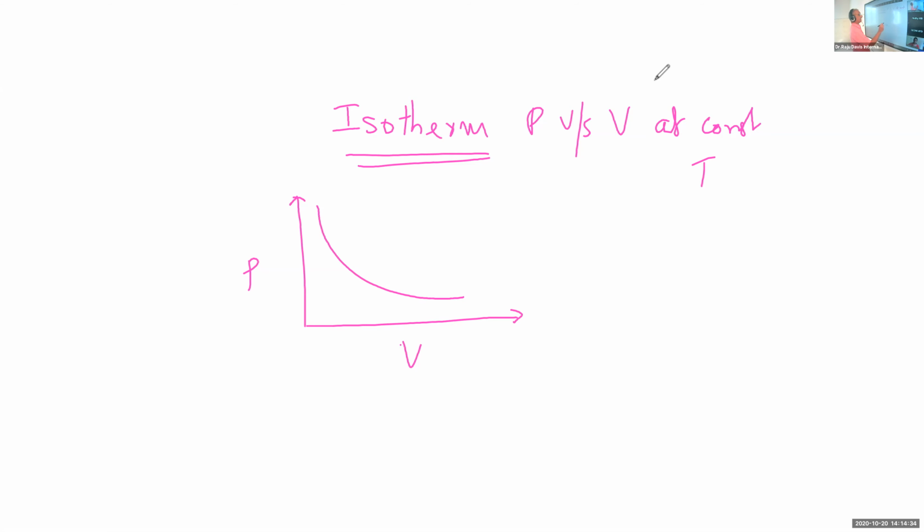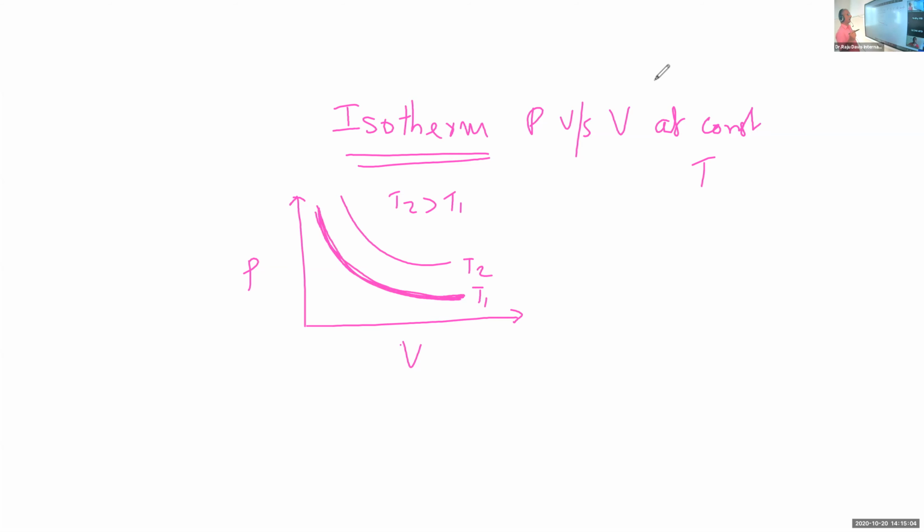If this is the graph at temperature T1, then you plot the same at temperature T2. That is another isotherm. See here, T2 is greater than T1. Anyhow, you just remember this graph.